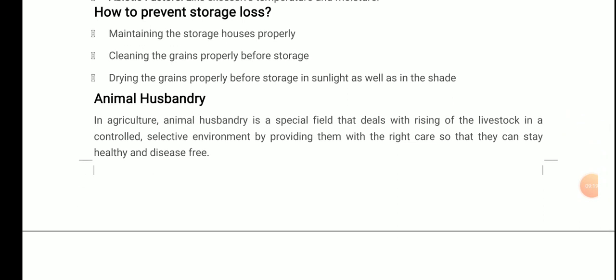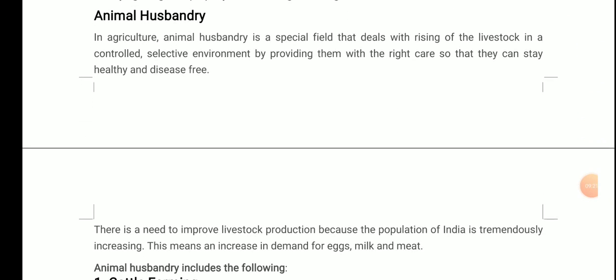Now, the next topic is animal husbandry. A very important topic with regard to this chapter. In agriculture, animal husbandry is a special field that deals with raising of livestock in a controlled, selective environment by providing them with the right care so that they can stay healthy and disease free.